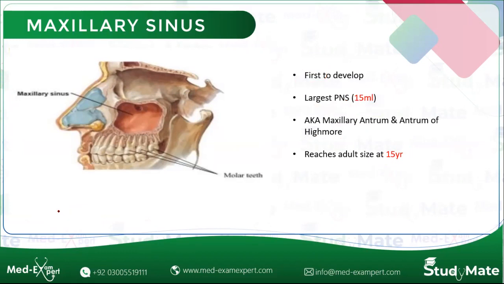इसको याद रखना बहुत आसान होता है by 3 F's. First to develop, 15 milliliter, and it reaches adult size by the 15 years. So first, 15 milliliter and 15 year.